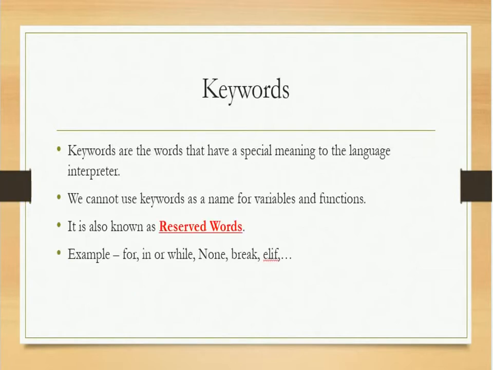First, keyword. Keywords are the reserved words. They have their own special meaning for the interpreter. We can't use those keywords as a variable name or a function name. Example, for, in, while, and there are so many other keywords that we will discuss later when we start our programming.